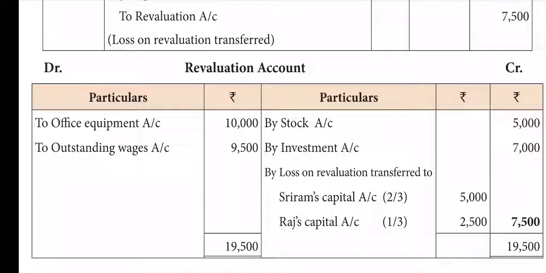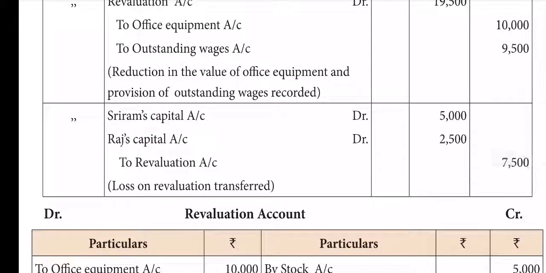Therefore 19,500 minus 12,000, therefore 7,500 as the result. That is a loss. Okay. By Sriram capital, by Raj capital. Now you can pass the third journal. Therefore Sriram's capital account debit 5,000 and Raj capital account debit 2,500, to revaluation account 7,500. Okay, that's all. Loss on revaluation shared in the ratio of 2:1. Okay, good. Like that, students, do you understand now?